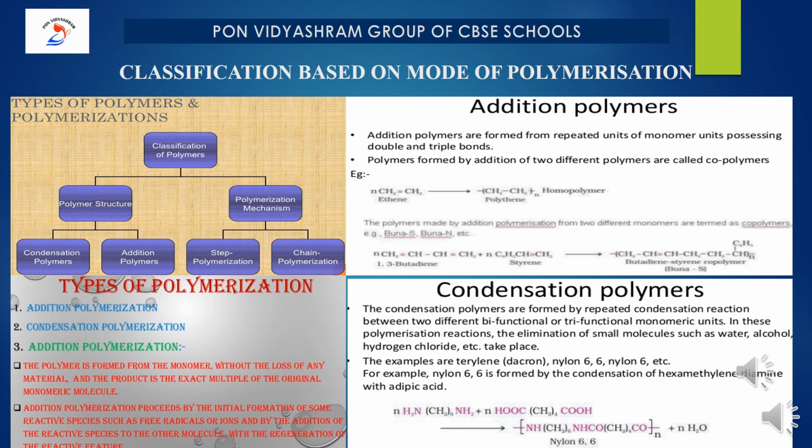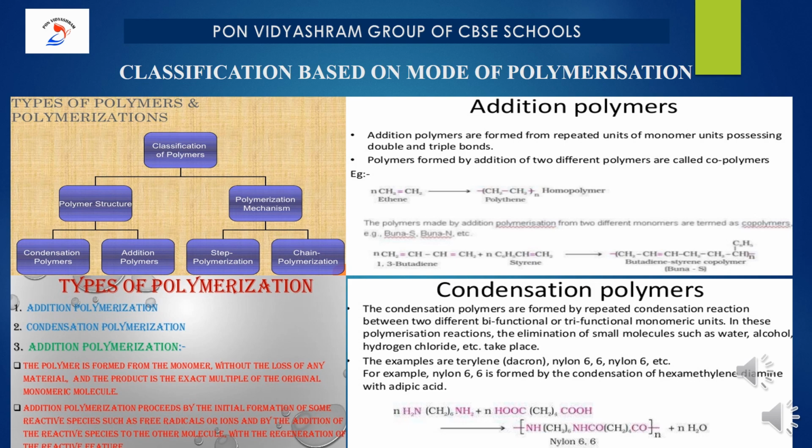Now, an example is ethylene converted into polyethylene. As I have mentioned, ethylene or ethene is having a double bond. At the end of the product, we have got the homopolymer. The second one is 1,3-butadiene reacting with styrene. Here we have got two monomers, both having double bonds. So, we will be getting BuNa-S as a polymer. These two are examples for addition polymer.